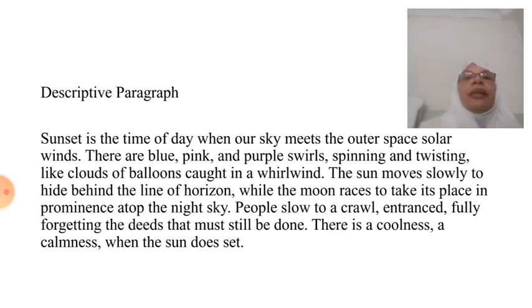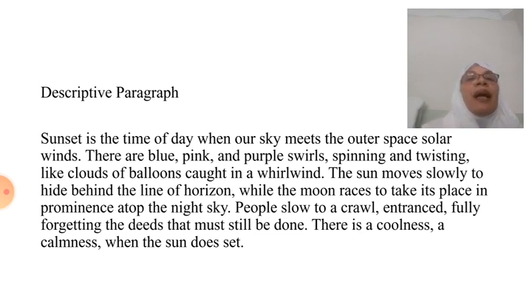Now this is a sample paragraph I have sorted out for you, because you will be expected to write a small paragraph of 10 to 15 lines without any grammatical errors. If you look at this paragraph, this is a simple descriptive paragraph, and if you read further, you will know the choice of words the writer has used, how the writer is describing a simple scene of sunset in the evening. As you know, a paragraph is always a single piece of writing with a single theme.